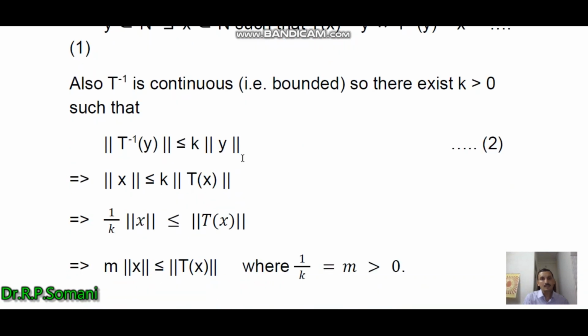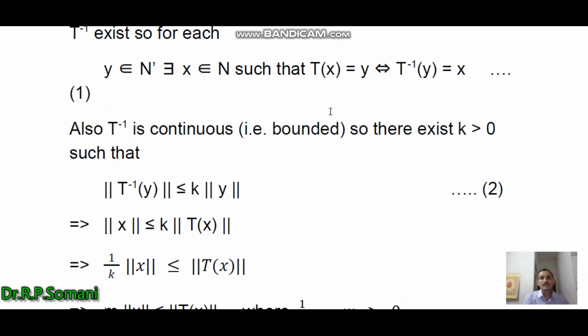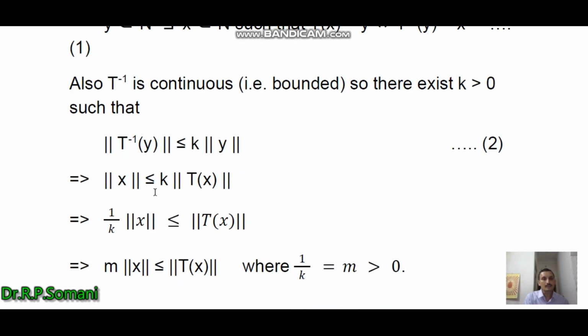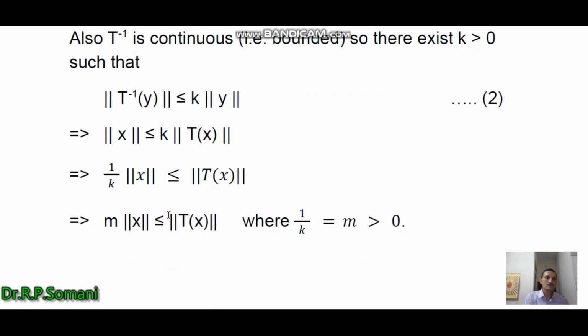Then we put the values T inverse y equal to x and y equal to Tx. So using equation 1, we obtain norm x less than or equal to k norm Tx, and this implies 1 by k norm x is less than or equal to norm Tx.